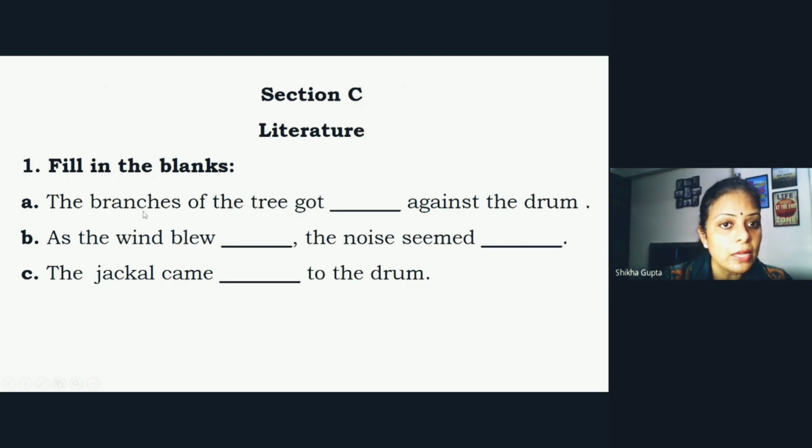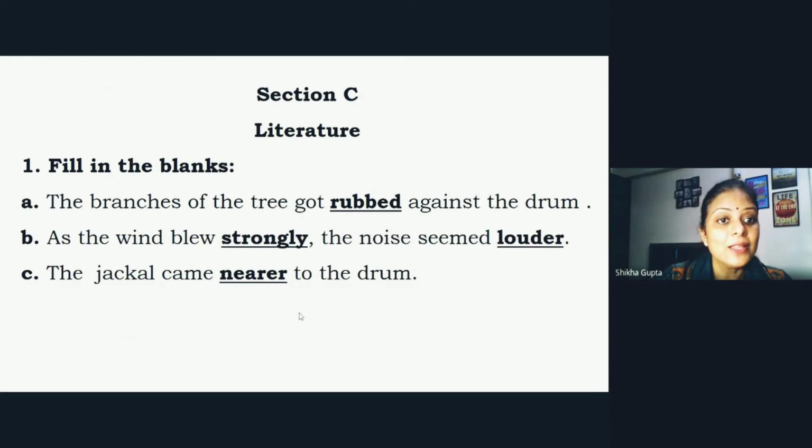Okay, so now to fill in the blanks, the branches of the tree got dash against the drum. Yes, think of an answer. Which answer? Yes, we'll see the answers. As the wind blew dash, the noise seemed dash. The jackal came dash to the drum. Now let us see the answers. The branches of the tree got rubbed against the drum. Okay. Second is, as the wind blew strongly, the noise seemed louder.